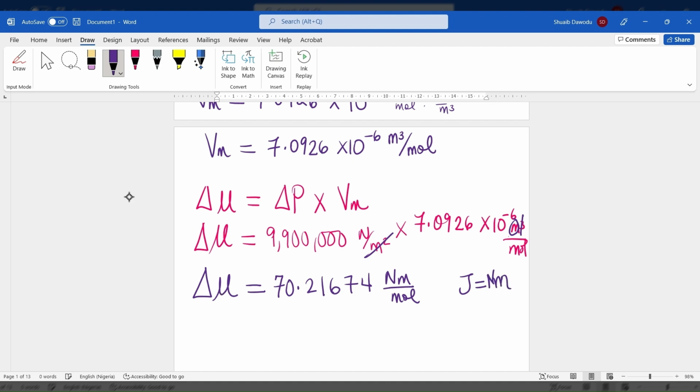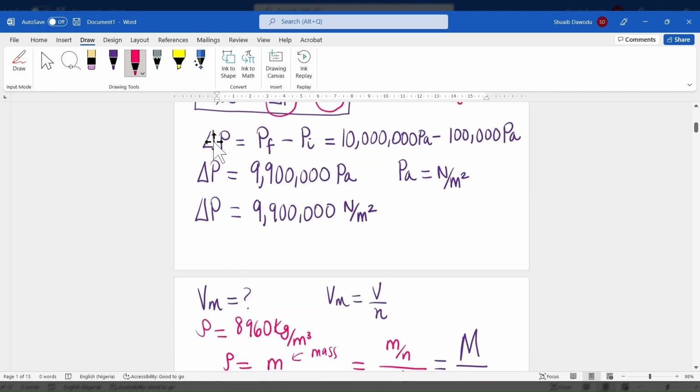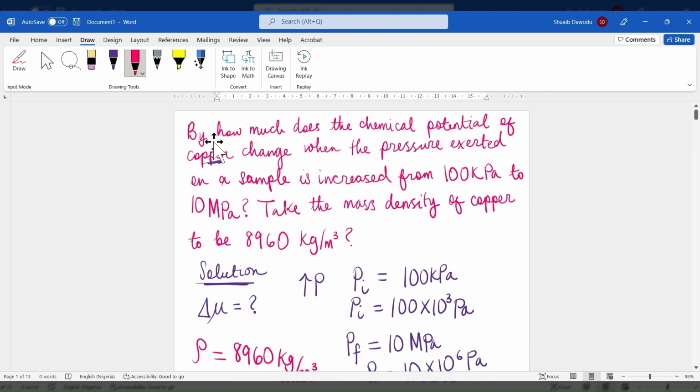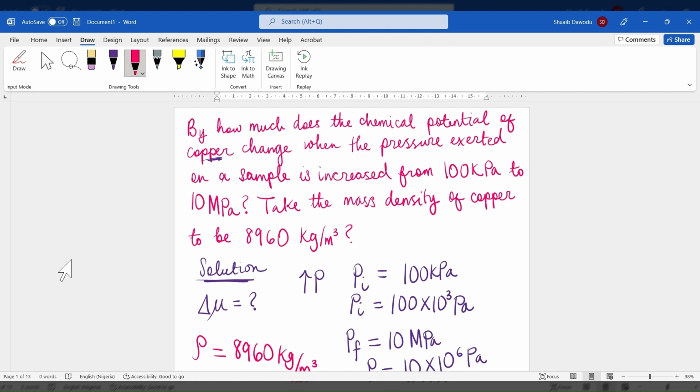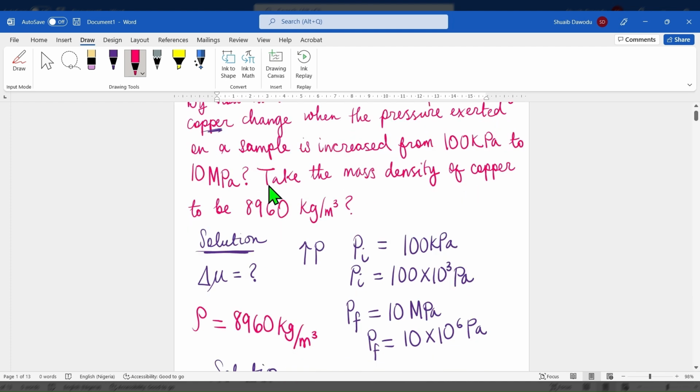So you can just simply say the change in chemical potential is 70.21674 joules per mole. But our work is still not done because we are chemists, so we do not like to keep too much rough information. The best thing to do is to put it in the proper number of significant figures, or whatever it is that you've been told to do by your teacher.